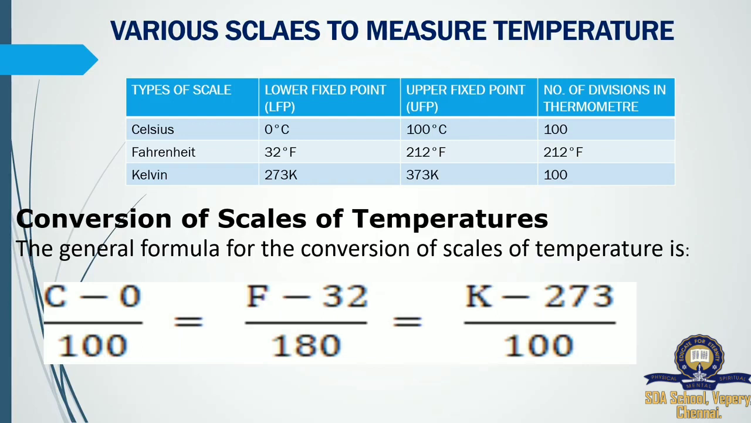Conversions of scales of temperature. Here we have three different types of scales, so how do we convert to get the same unit of temperature? For example, if all three scales are given: (C minus 0) by 100 is equal to (Fahrenheit minus 32) by 180, and that is equal to (Kelvin minus 273) by 100. If you are using any scale to measure a temperature, you can use this formula to convert to any one of the scales, either Celsius, Fahrenheit or Kelvin.